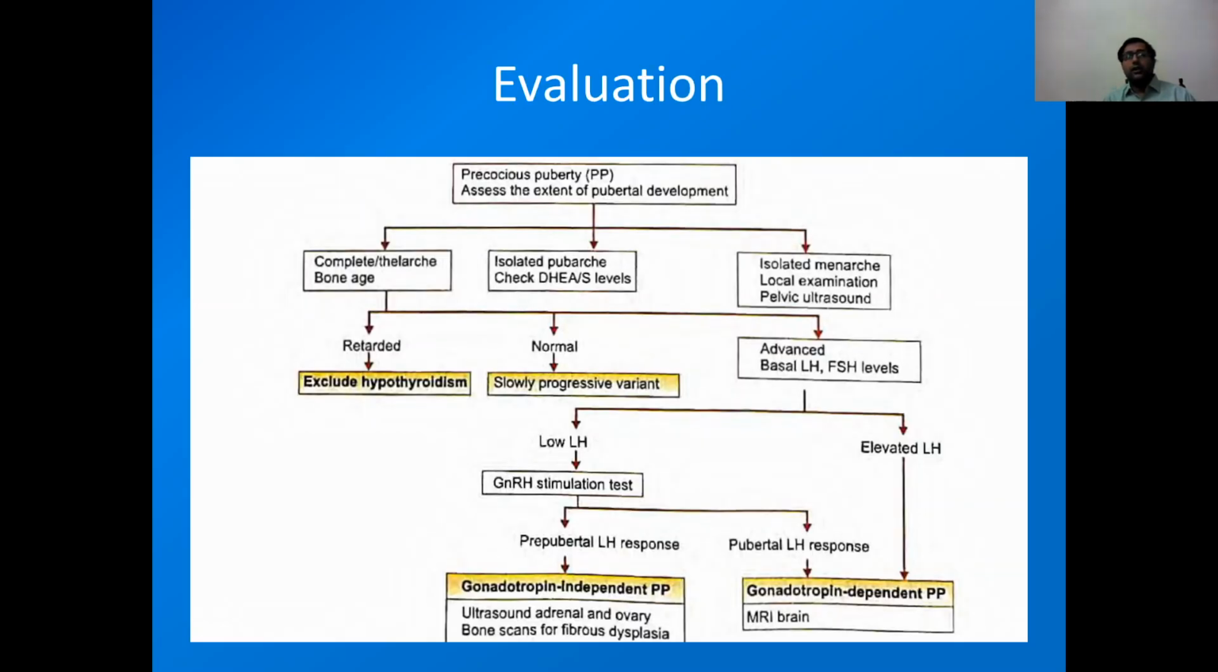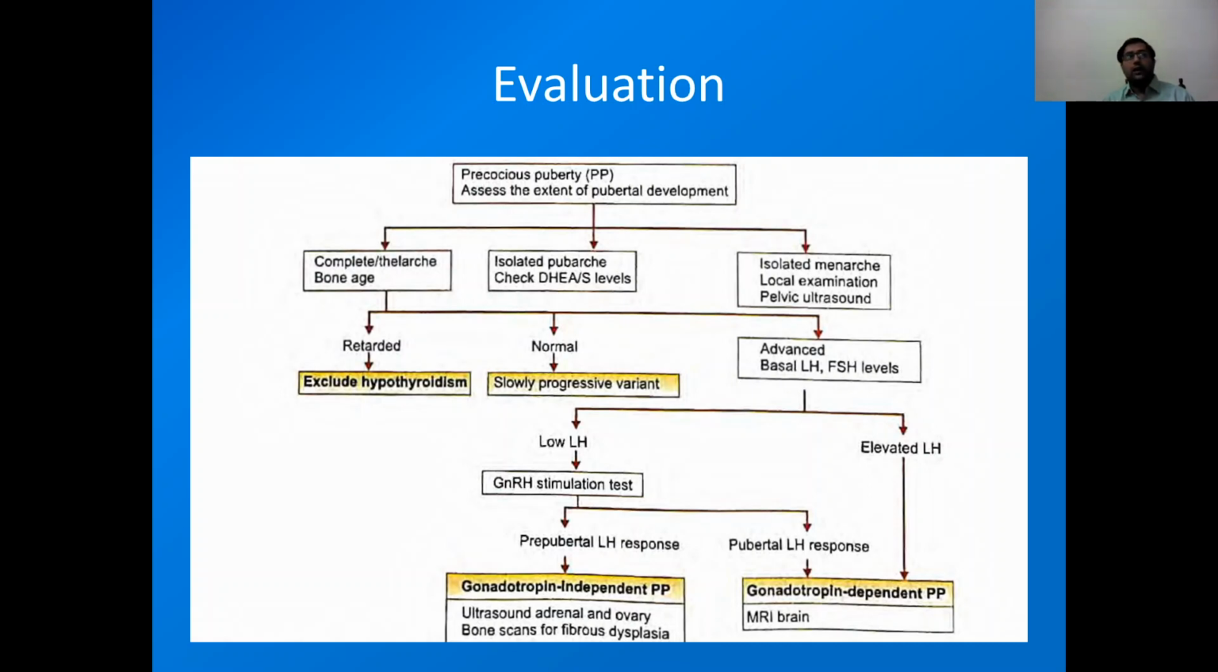Now, how will we evaluate precocious puberty, which means development of pubertal changes before 8 years of age? First, we have to assess the extent of pubertal development. If it is complete and thelarche is present, then we assess bone age. If bone age is decreased, then we need to exclude hypothyroidism, which we can do by thyroid hormone estimation, TSH and T4 estimation. If bone age is normal, it is a slowly progressive variant.